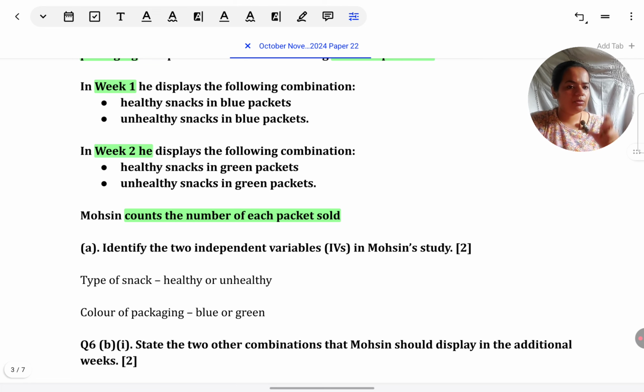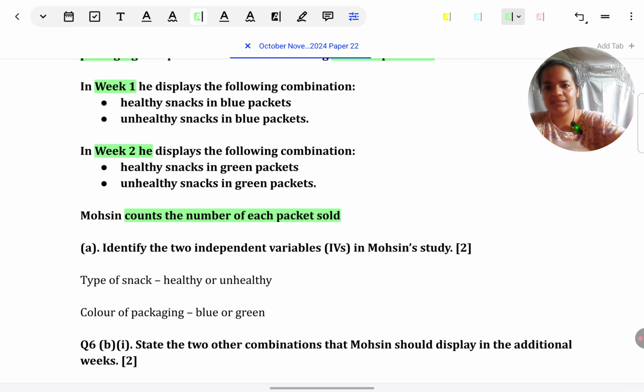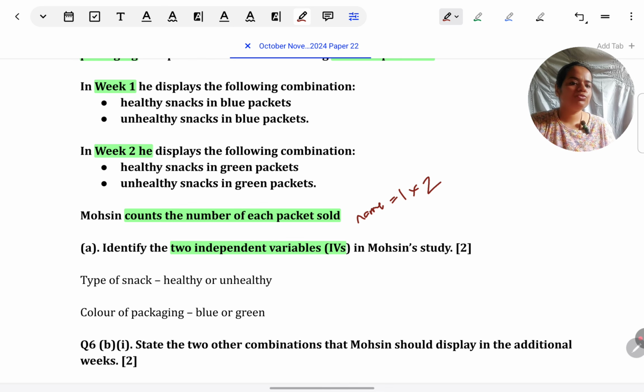Now, it was very obviously an experiment. They specified also it's a field experiment. So typical questions that we could expect are given. First, identify 2 IVs in Mohsin's study. It's like 1 mark for each IV because they've asked for 2. So you simply need to name that, identify being the command term, which is there. It is like naming. You don't need to explain.